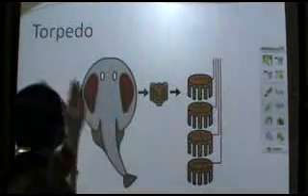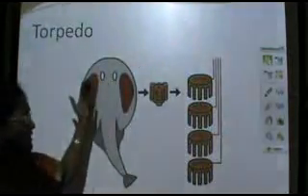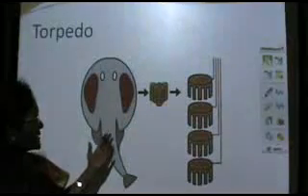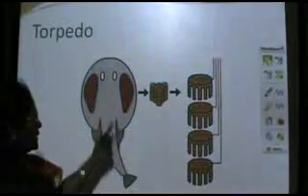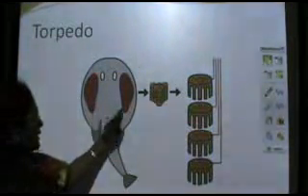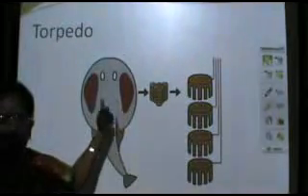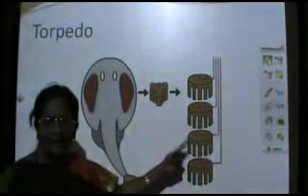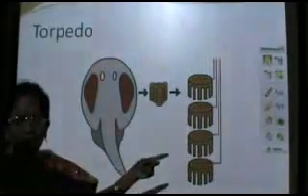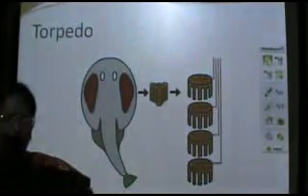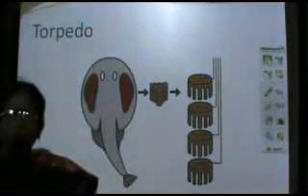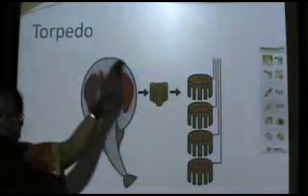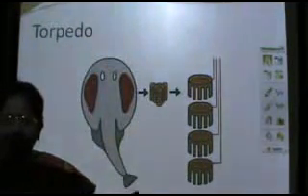Now, the next example is Torpedo, which is commonly called the electric ray. Why is it called the electric ray? You find that on its body are a pair of bean-shaped or kidney-shaped electric organs which are modified muscles, and they are capable of inflicting electric shock either to a prey or to a predator. These are seen in Torpedo, which is commonly called the electric ray.